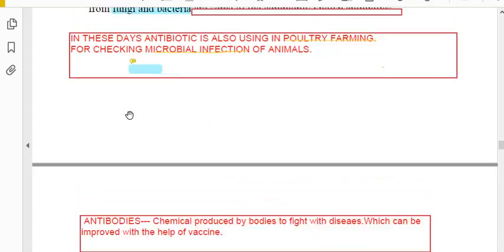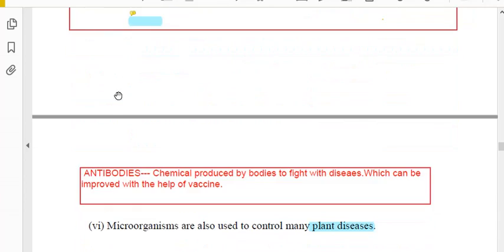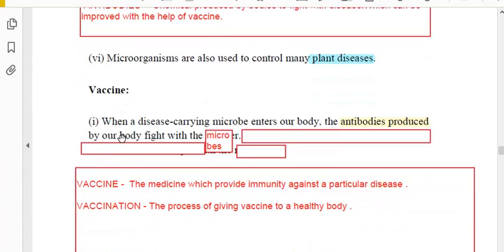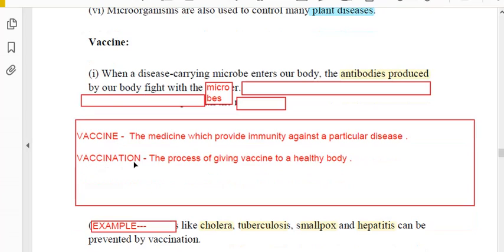So three terms are there: antibiotic, antibodies, and vaccine. These three terms are very important. Please learn and memorize them. One is vaccination. The process of giving vaccine to a healthy body is called vaccination. So this vaccine is introduced into the healthy body through a process. The doctor does not just give it whenever you go. No, it has some time, some process, that is called vaccination.